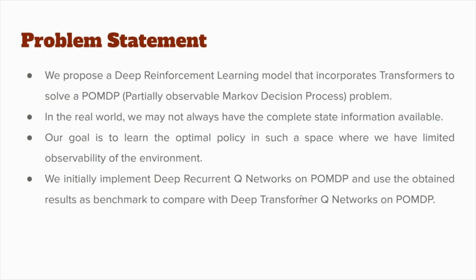Our goal in this project is to learn the optimal policy in such a space where we have limited observability of the environment. Thus, we formulate reinforcement learning as a sequence modeling problem. We propose a deep reinforcement learning model that incorporates transformers to solve a partially observable Markov decision process problem.